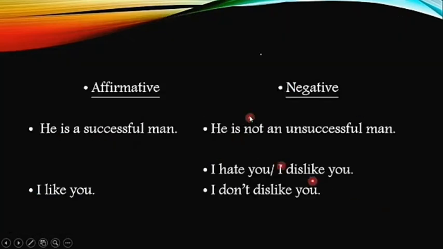My dear students, please remember, this is the easiest way to change an affirmative sentence to a negative one. What is that? We just have to use the opposite of the given adjective in the affirmative sentence. For example, he is a successful man. What is the opposite of successful? Unsuccessful. So we are going to use unsuccessful.